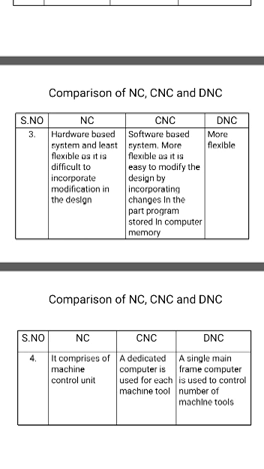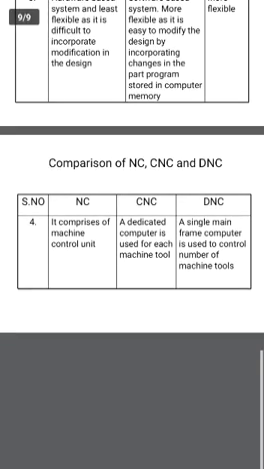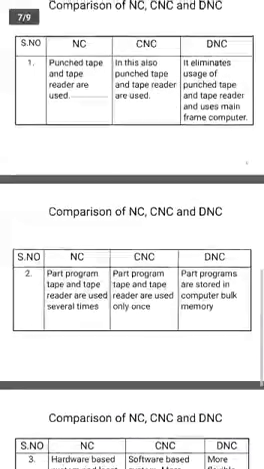So in the next point, the next difference is production rate. In an NC machine, production is low. In CNC, the production rate is very high compared to an NC machine. In DNC, production is more as well. So comparing these, NC machine production will be less, CNC production is more, and DNC production is more. So these are the differences of NC, CNC and DNC.